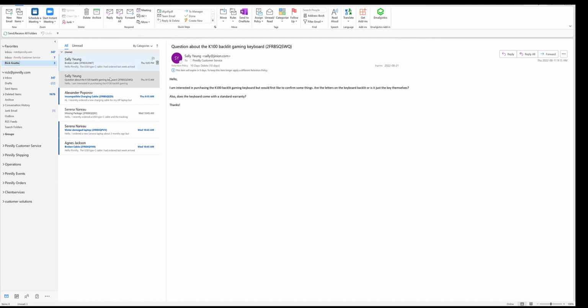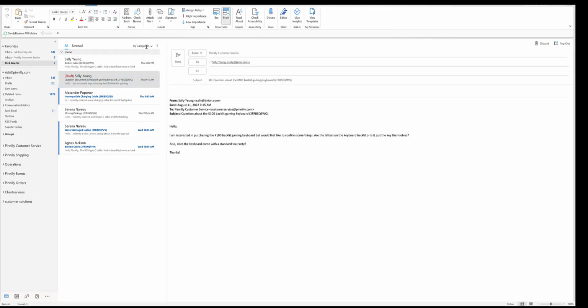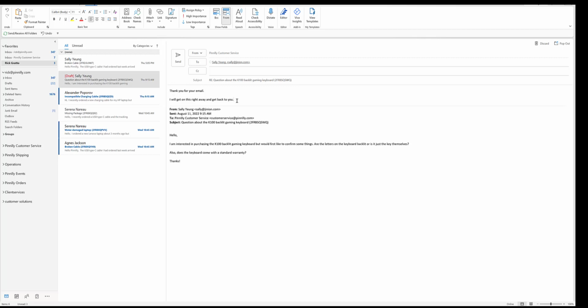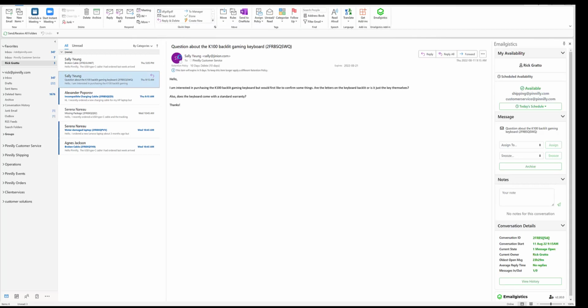Answering a message in Emailgistics is very simple. All you have to do is select the message. You can hit Reply All or Reply. Once you hit Reply, you're able to draft up your reply to your customer. Then you hit Send, and the message has been sent off. So golden rule number 1, I've worked from my folder. I'm credited with the reply. We can see in the add-in that I'm the current owner of the message and that the message has been replied to. So let's get on to golden rule number 2.